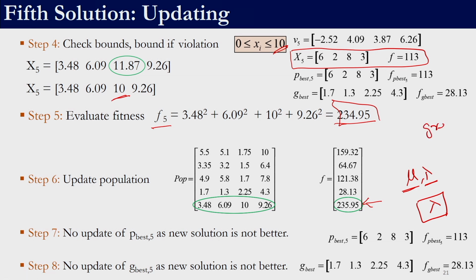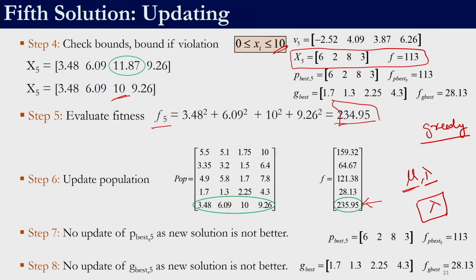In greedy selection, only the solution which was better survived, among mu and lambda. In mu comma lambda, here we have only one solution. We are comparing the first solution with the first generated solution, the second solution with the second generated solution. So in this mu comma lambda, lambda always survives, right. It is not a greedy selection mechanism, right. So we have this 235.95.